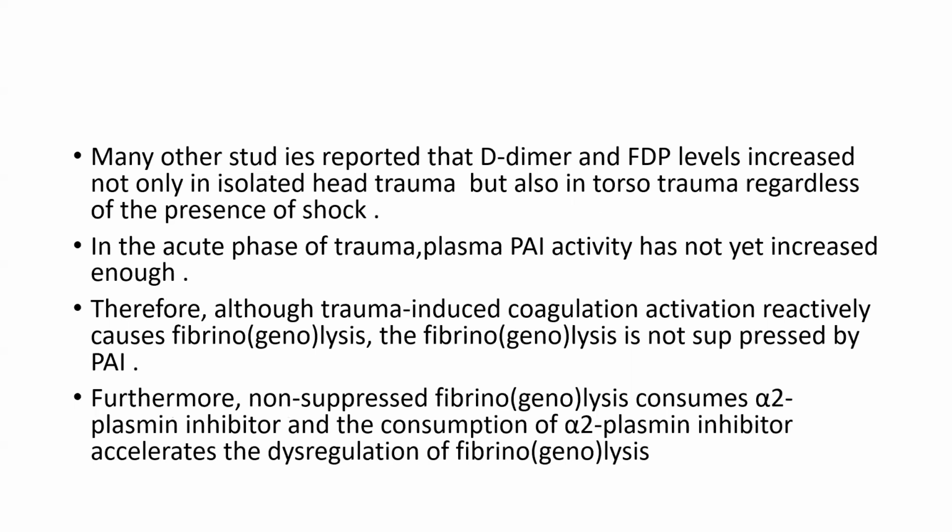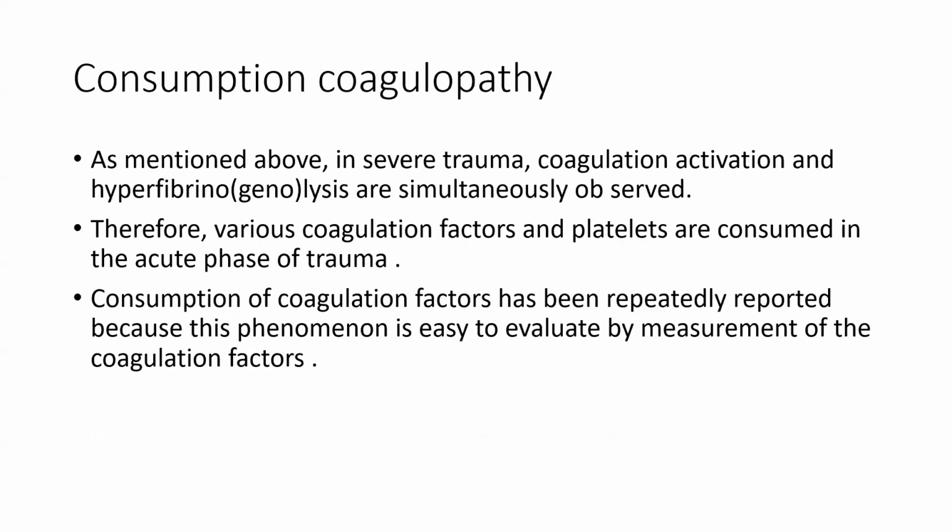In the acute phase of trauma, plasminogen activator inhibitor activity has not yet increased enough. Therefore, although trauma-induced coagulation activation reactively causes fibrinolysis, it is not suppressed by plasminogen activator inhibitor. Non-suppressed fibrinolysis consumes alpha-2 plasmin inhibitor, and consumption of alpha-2 plasmin inhibitor accelerates dysregulation of fibrinolysis.